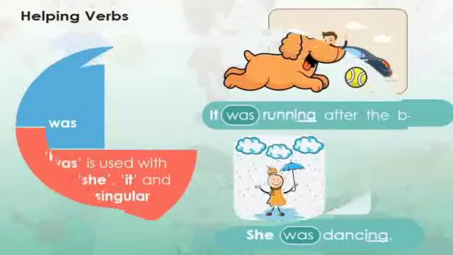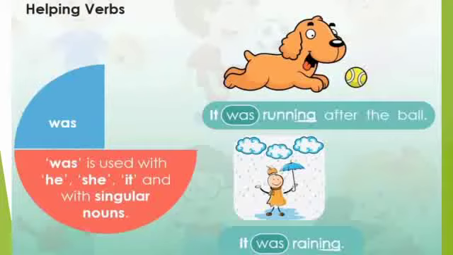Next is was. It was running after the ball. Okay, listen children. Was is used with he, she, it and with singular nouns. Now I am reading the sentences. It was running after the ball. It was raining. Here, running and raining are the main verbs. The helping verb helps us to tell that the action of running and raining was happening some time ago in the past. They are not happening now.